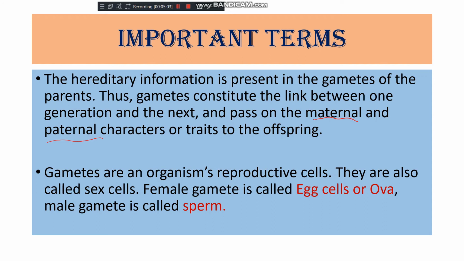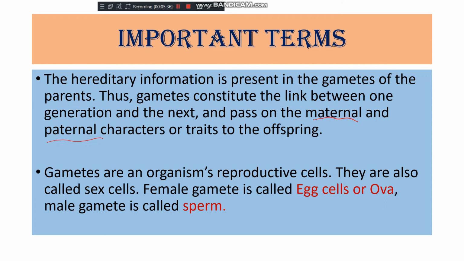And in sexual reproduction, there should be two individuals, one male and one female. And this male and female contain special reproductive cells, and these reproductive cells are also called sex cells. So in humans, the female gamete is called egg cell or ova, and the male gamete is called sperm. So gametes are an organism's reproductive cells.